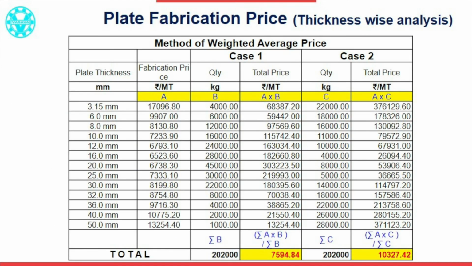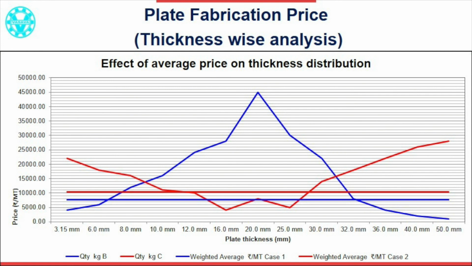The list shows two different projects. Both the projects have some quantity of plate work, but there is a difference. You will observe that in case number 1, the medium range plates are more. The same is reversed in case 2. However, the weighted average price for case number 1 is less as compared to case number 2. Please see this graph. Blue color line shows quantity-wise distribution and weighted average price for case 1. Red color line shows the same thing for case 2. Total plate work is the same for both projects, but fabrication price for case number 1 is cheaper.